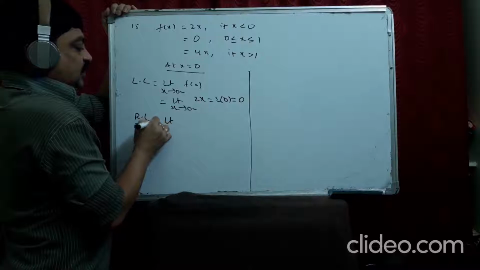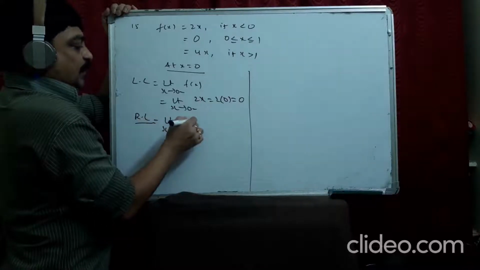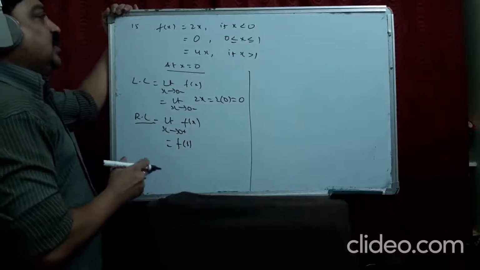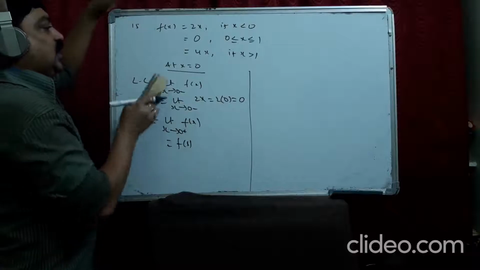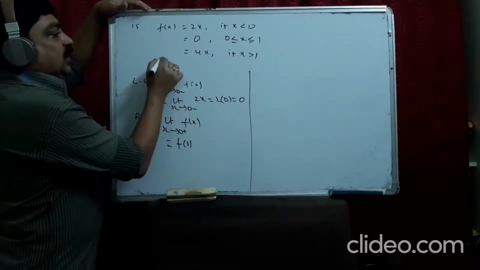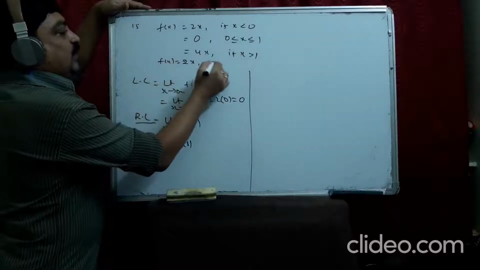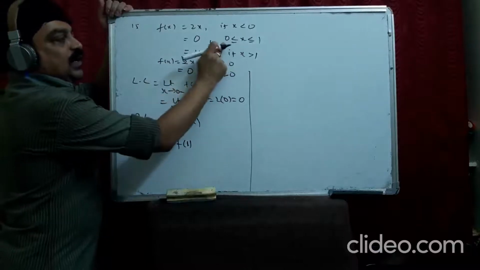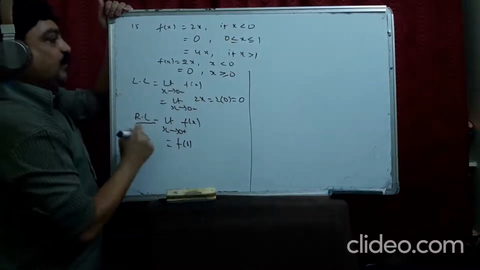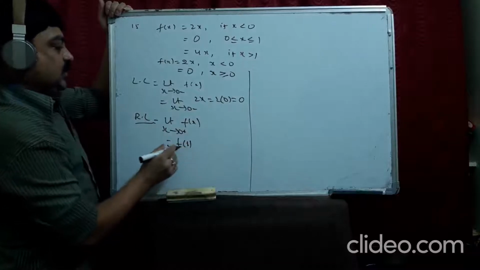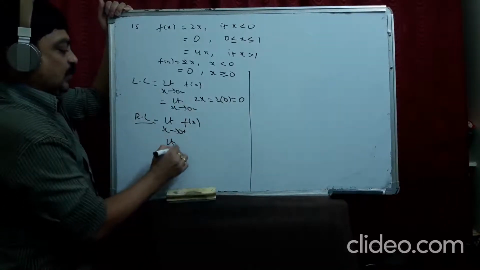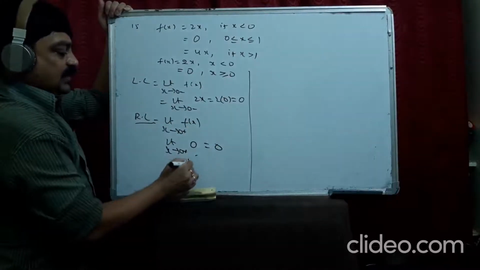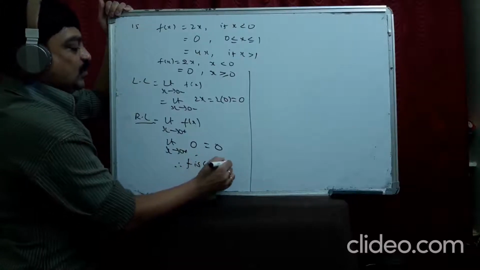Right limit, x tends to 0 plus f(x). What is the function after 0? Shall I rewrite the function? It will be easy for you to understand. f(x) is equal to 2x for x less than 0, and equal to 0 for x greater than or equal to 0. Limit x tends to 0 plus, which one do we take? 0. So it is 0. Both are equal. Therefore, f is continuous at x equal to 0.